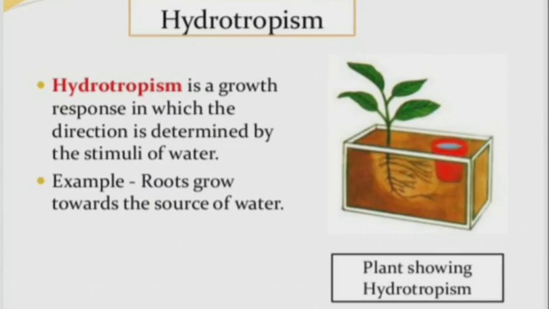Hydrotropism. Hydro means water. If the plant gives a growth response towards water, that is called hydrotropism. See that picture: the roots are growing towards the water, called hydrotropism.